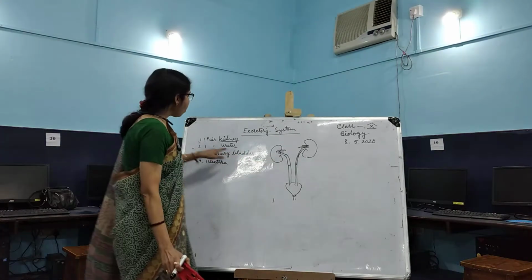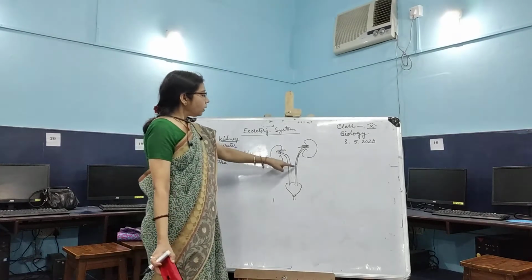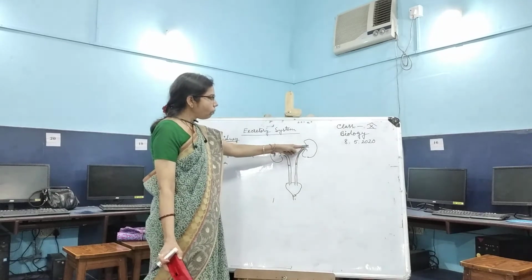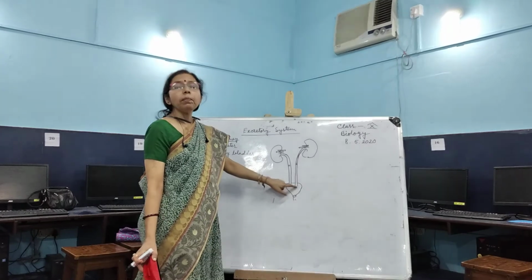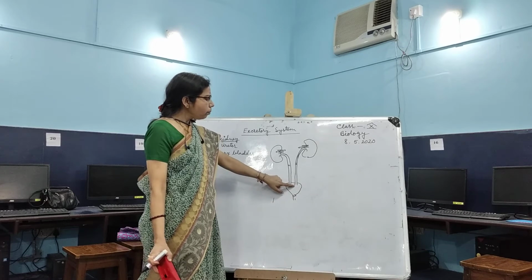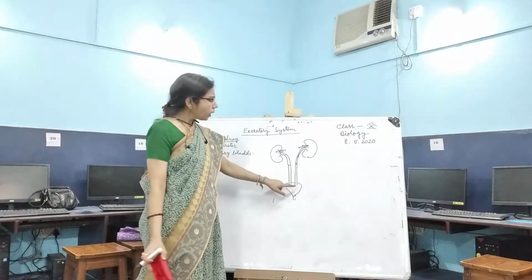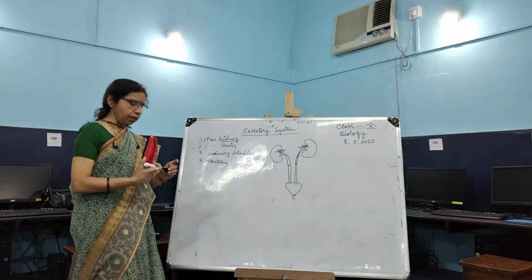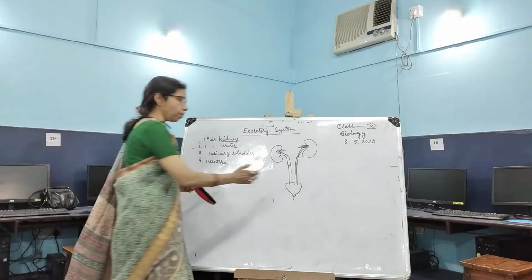Next, one pair of ureters. What is the function of the ureter? These ureters carry the nitrogenous waste in the form of urine. Where? To the bladder, a sac-like structure where the urine is temporarily stored. The capacity of the urinary bladder is a maximum of 300 ml for temporary storage.